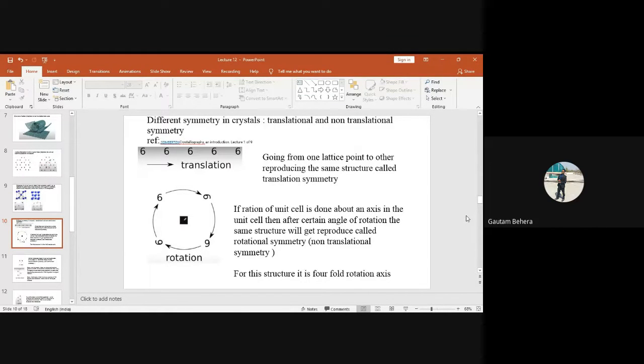So if you remember the folds, you can calculate the minimum angle of rotation so that you can reproduce the structure, by using the same formula, n is equal to 360 degrees divided by the minimum rotation angle. So rectangles have 2-fold rotational symmetry.